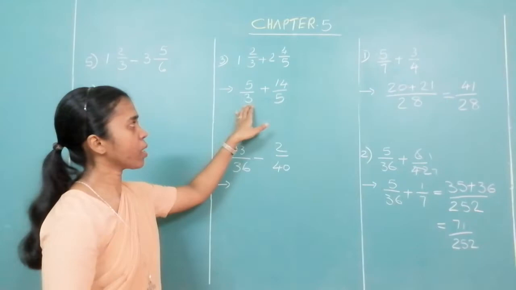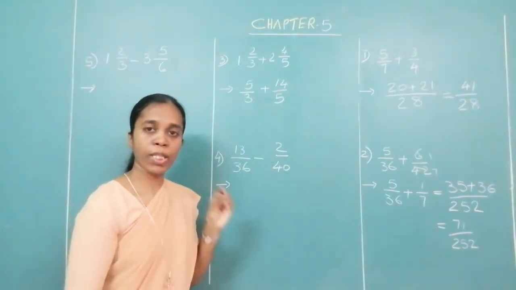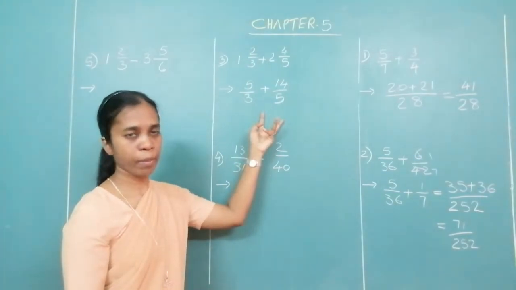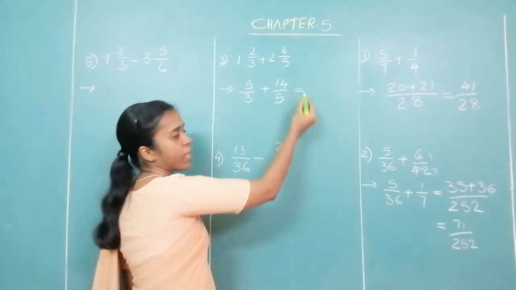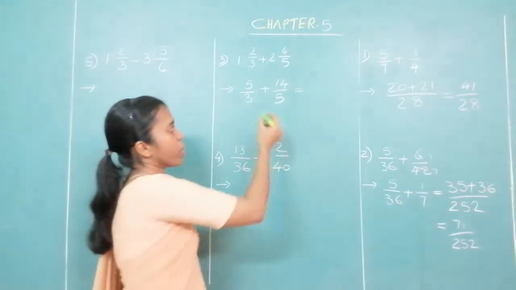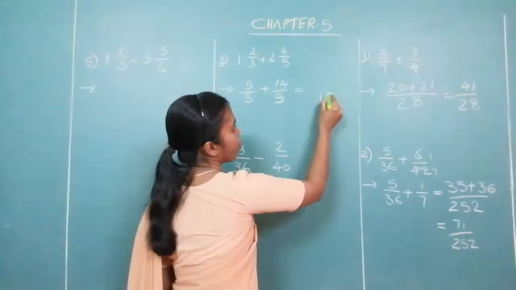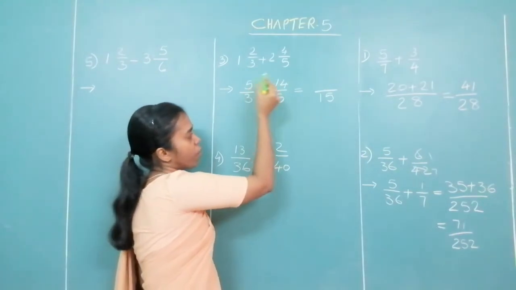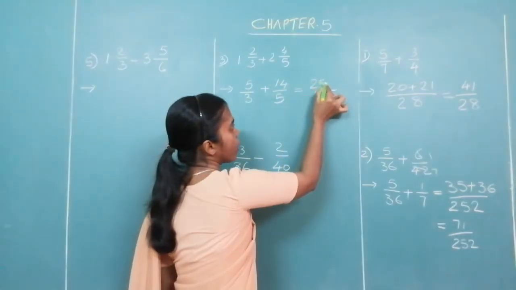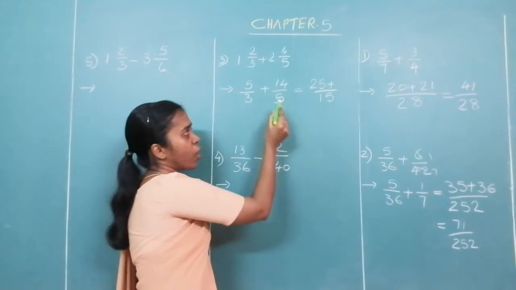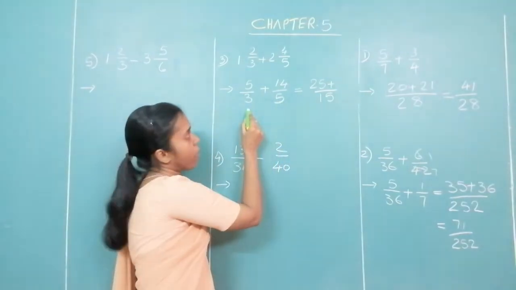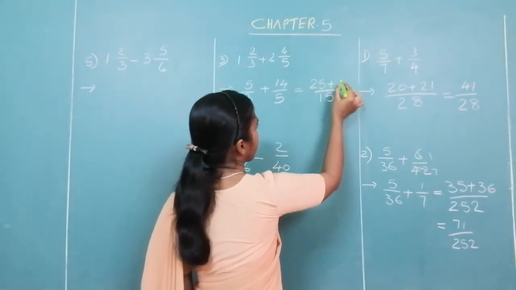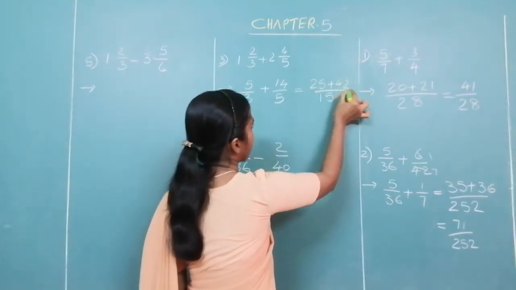Now what are the denominators? 3 and 5. Now what is our step? Find the LCM. And you know that both are prime numbers. So how do we get the LCM? Multiply both the denominators. 3 5s are 15. Now you have multiplied this 3 with 5, so multiply 5 also with 5. You will get 25 plus. You have multiplied 5 with 3, so you multiply 14 also with 3. So how much you will get? 42.